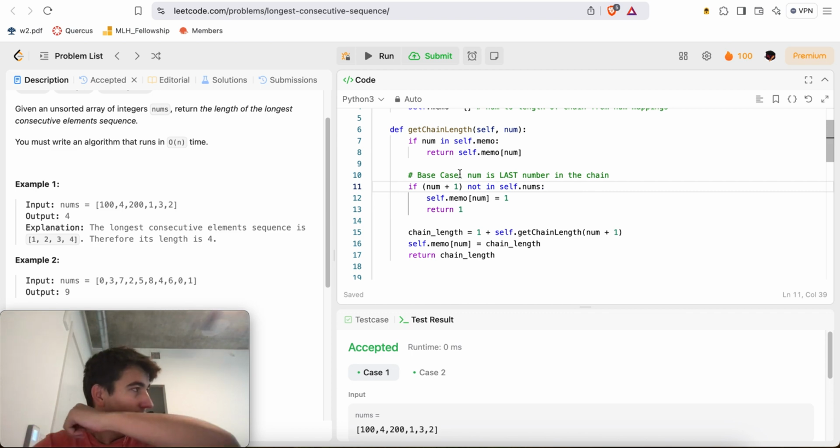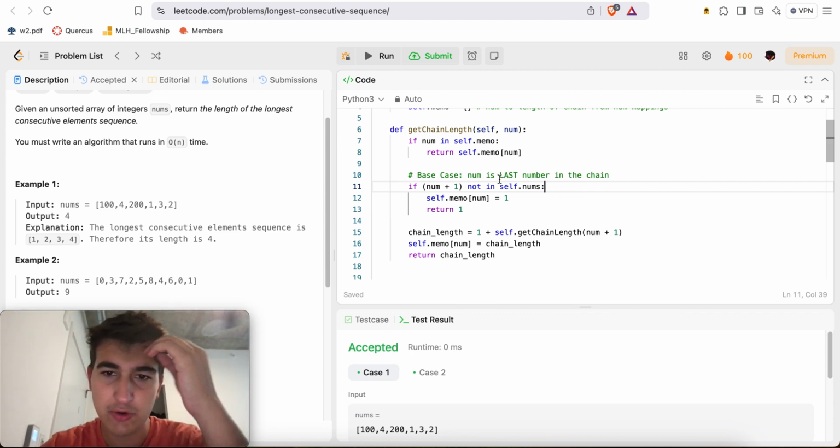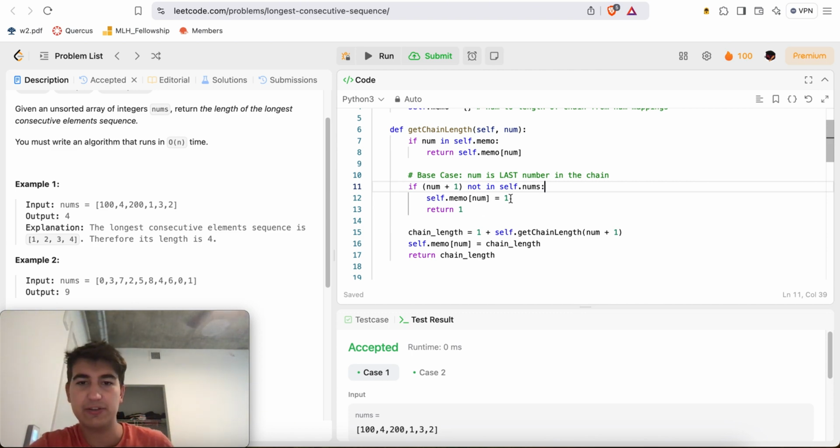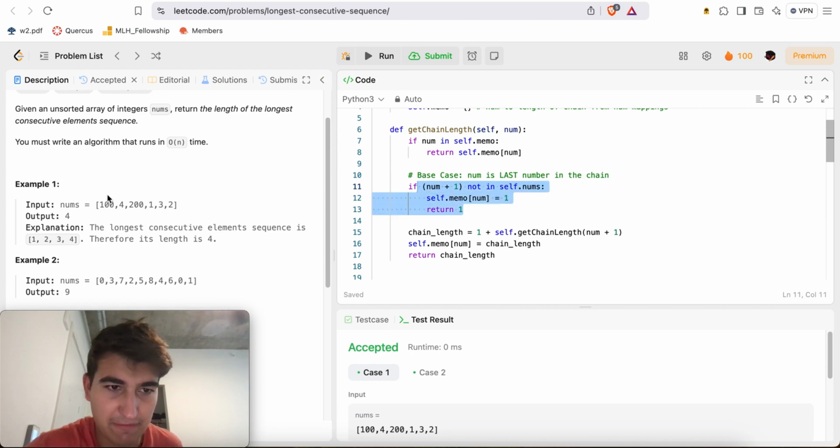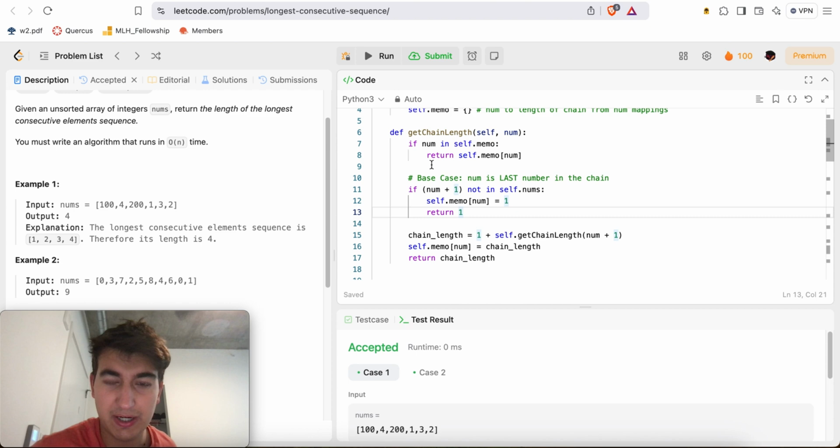Another way I could do it is to say the length of the chain starting from 5 is equal to 0 and so on. But then at worst it is still 2n space, in case every number is the end of its own set. But why do that if you don't have to, right? We just say 4 is of length 1 starting from 4. So something like this should work.